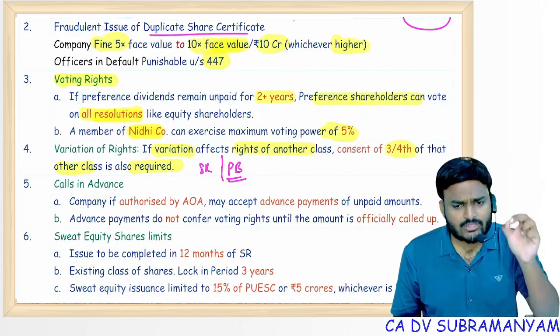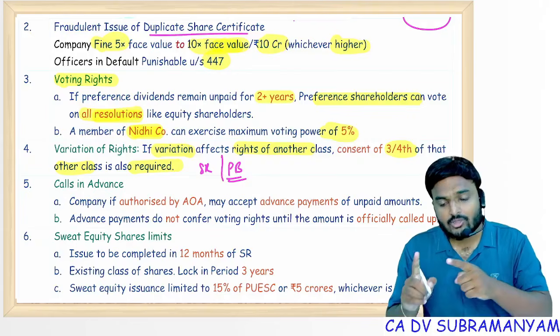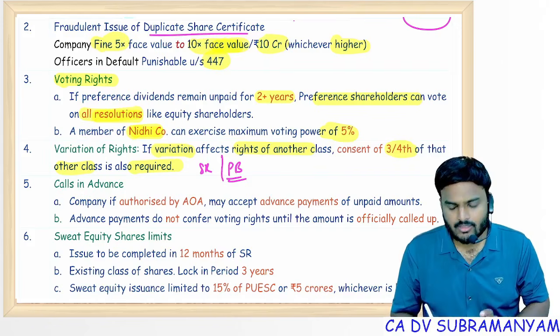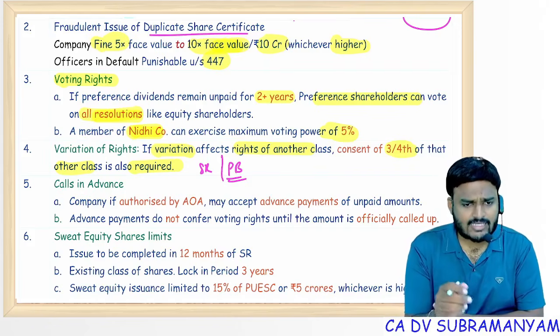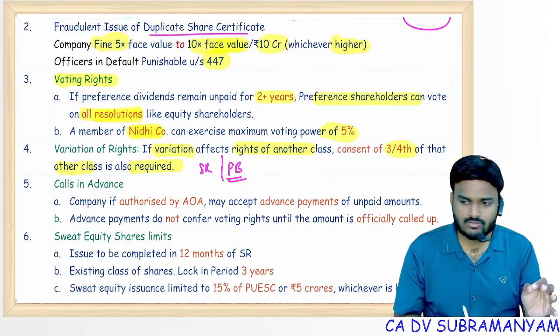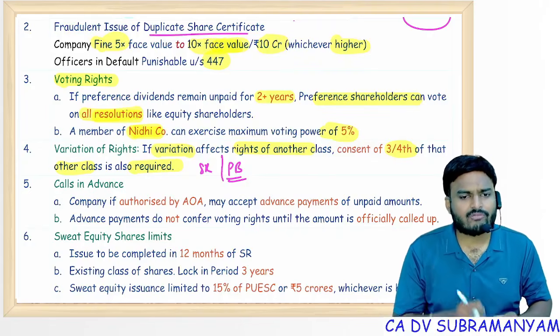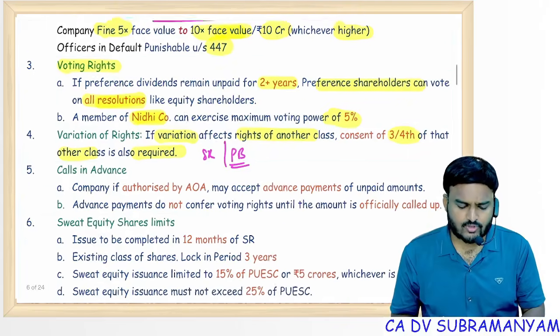So 3/4 in value consent is required. If variation of one class affects the rights of other class, you have to obtain similar consent from the other class also. Next one, dissenting shareholders holding not less than 10% of class capital can file a petition with NCLT within 21 days. 10% to 21 days. NCLT will decide. Now the company has to file the NCLT order with ROC within 30 days. So that's it. Complete section I discussed with you.